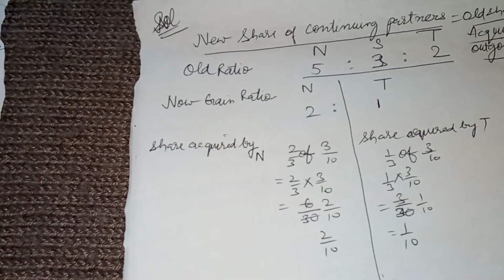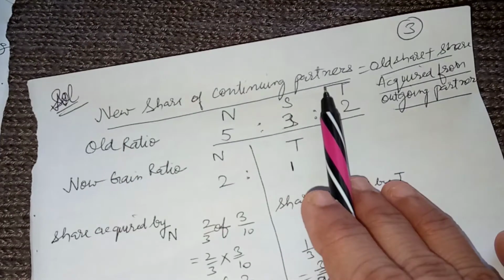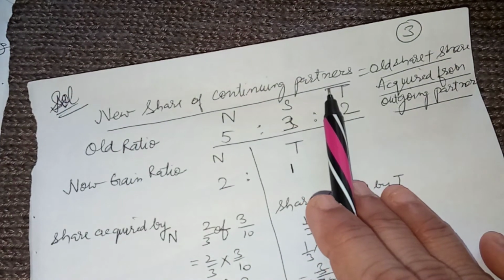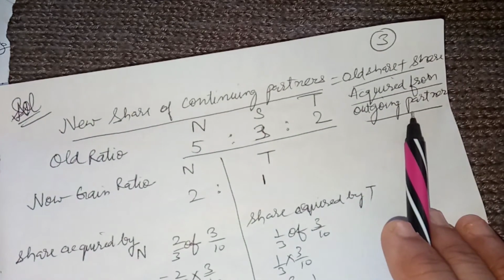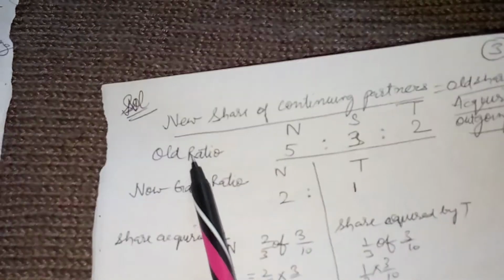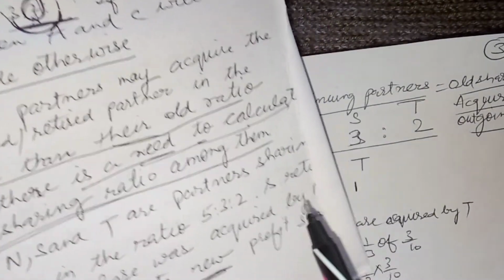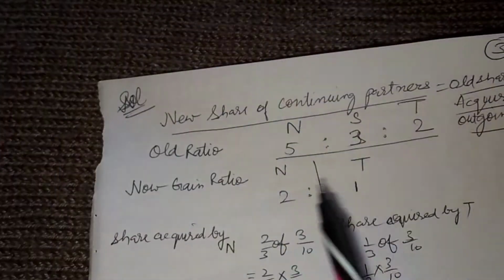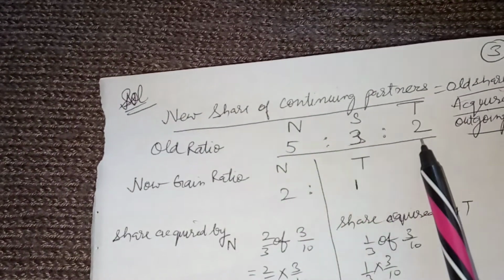The solution: the new share of continuing partners, as we did in the explanation, is old share plus share acquired from the outgoing partner. The old ratio of partners, N, S and T, as per the question, is 5:3:2.